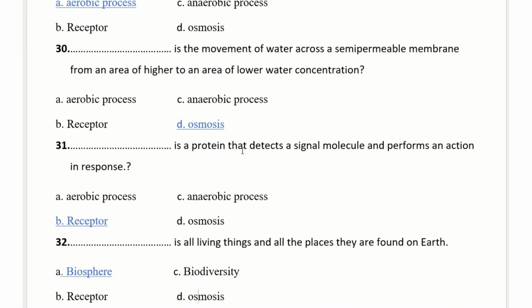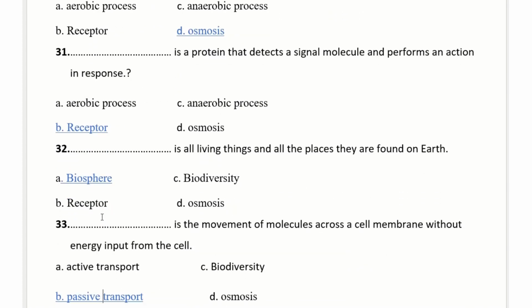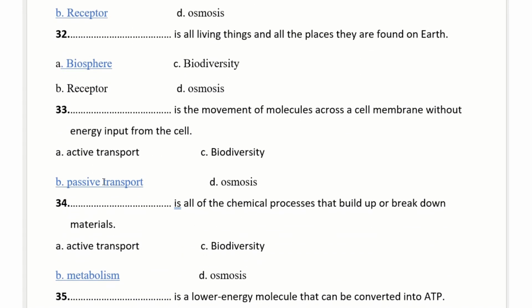31. A protein that detects a signal molecule and performs an action in response will be receptor. Receptors are proteins, not ligand. 32. All living things and all places are found on Earth will be biosphere. Bio means living things. Sphere means the places that they live. 33. The movement of molecules across a cell membrane without energy input from the cell. Without energy will be passive, not active, passive transport.